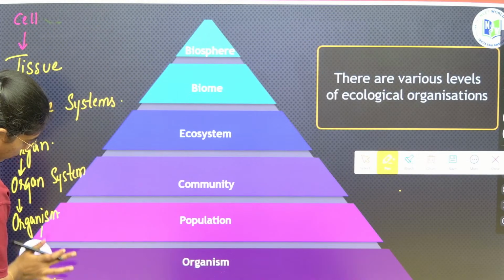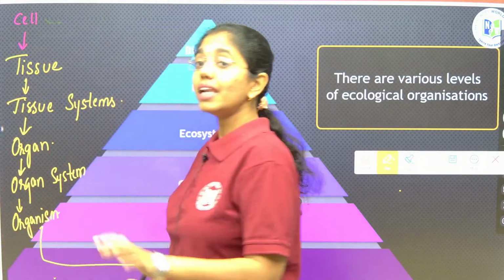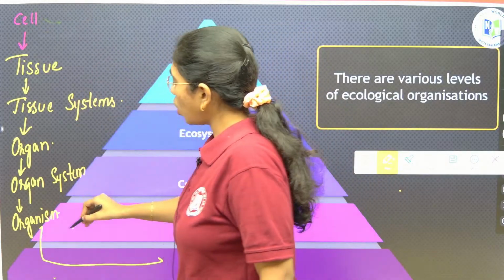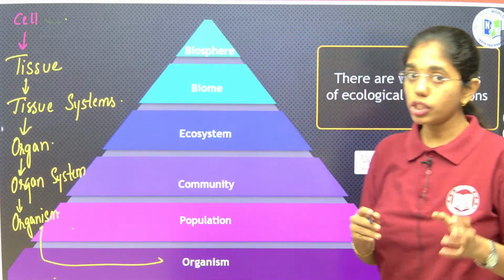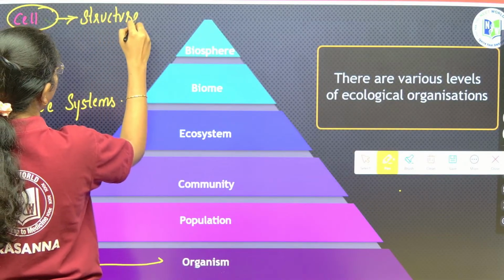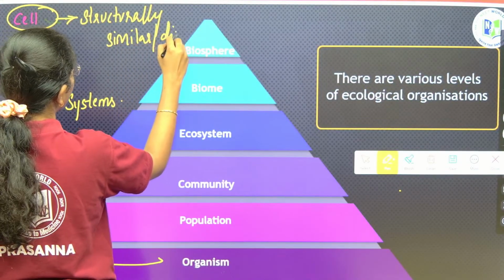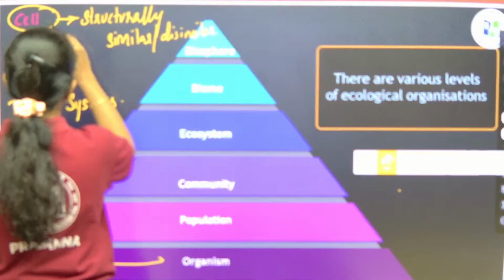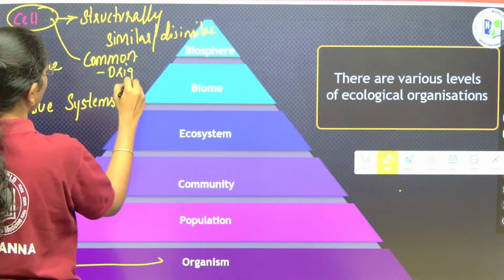Here you can see, right, from organism itself it is there. So, this is the basic hierarchy in a living organism, starting from cell to organism. A group of cells which can have a common origin, structurally similar or dissimilar, but functionally the same. Group of cells which can be structurally similar or dissimilar, but they have common origin and function.